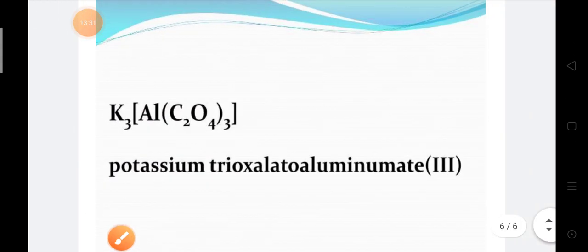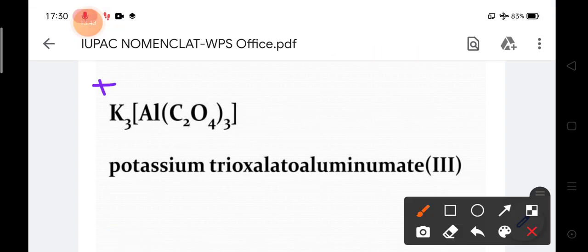So this is the last example of this topic. Here the compound is K3[Al(C2O4)3]. So K3, obviously this is a metal, potassium, so potassium will be positive and this will be negative. This coordination sphere will be negative. So potassium will be written as it is, and then we start with the coordination sphere. So when we start with the coordination sphere, we have to start with the ligand first. Here 3 oxalate ligands are there. The name of the oxalate will be oxalato, and the number of oxalate ligands is 3.